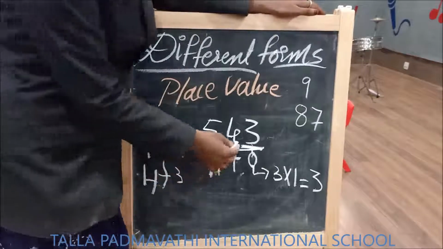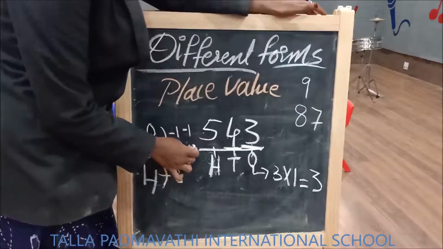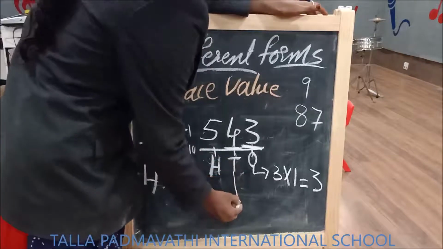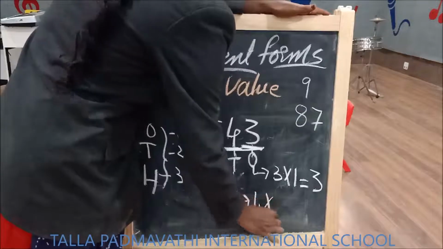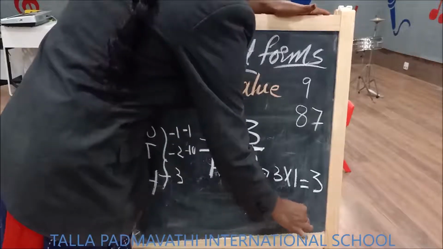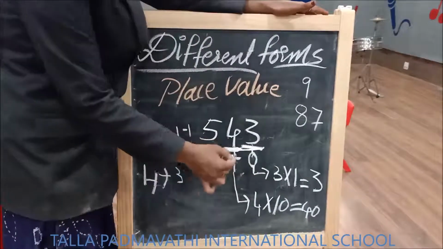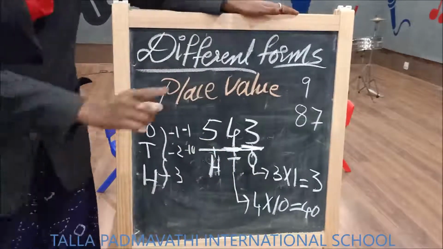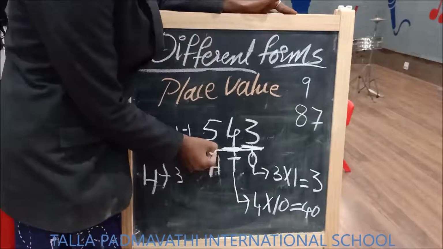Okay. Next. What is in place of tens? Tens place I have 4 and tens means 10. 4 tens are 40. So what is the place value of tens? 40. It is not 4. It is 40.